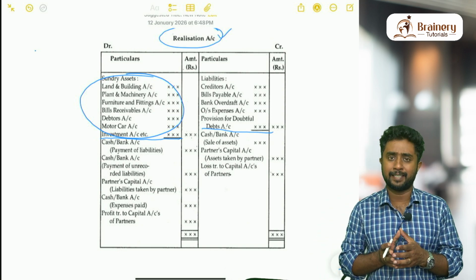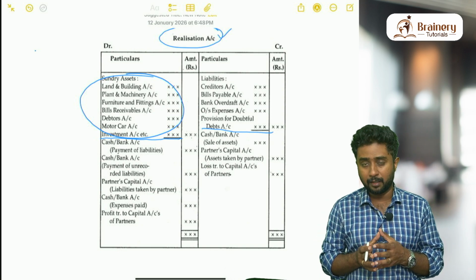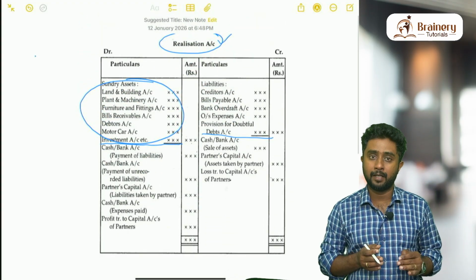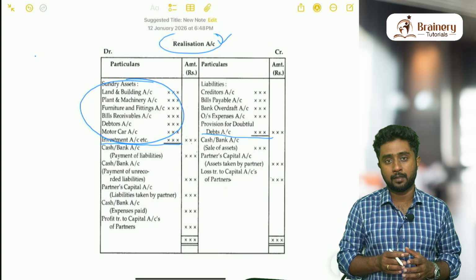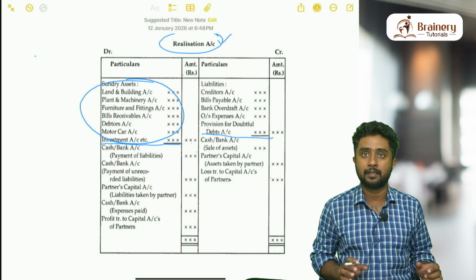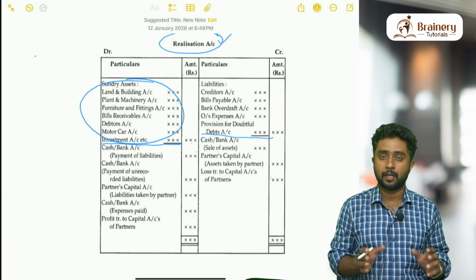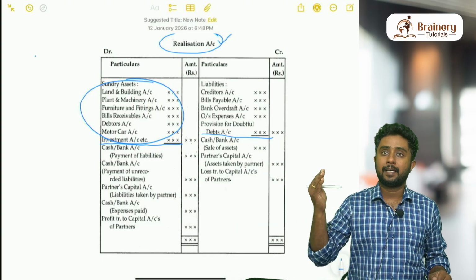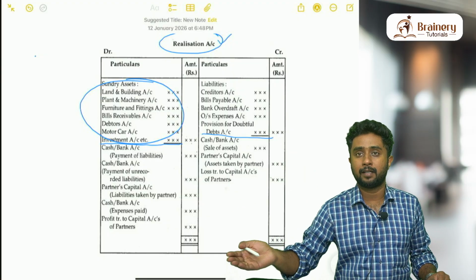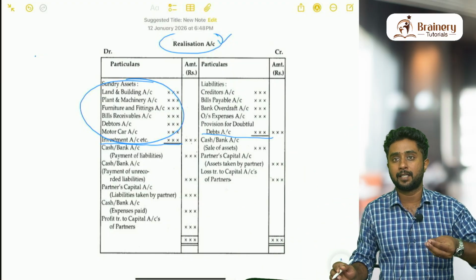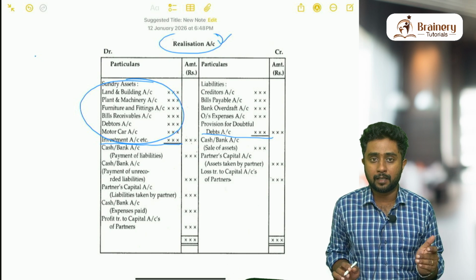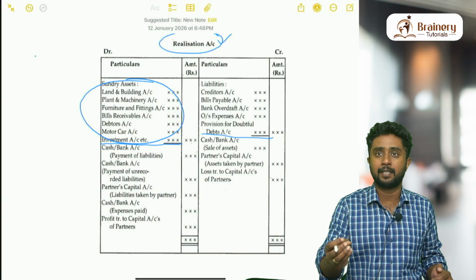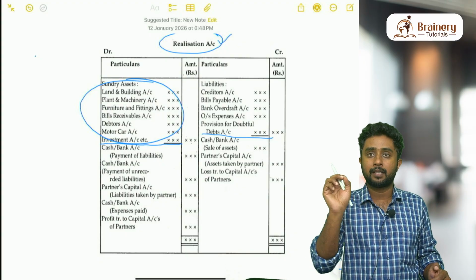We cannot call it exactly as a shortcut. This is the method in which we are doing it. So realization account debtor to land and building, realization account debtor to plant and machinery, realization account debtor to furniture and fittings. Like this you have to do. Okay, when you are passing the entry for this. Similarly, when it comes to liabilities transfer case, in that case, realization account credit side only we have written it. That means realization account should be credited in that entry. What do you mean by credited in that entry? When you can say that an account is credited in an entry, the account name should come after the word to.